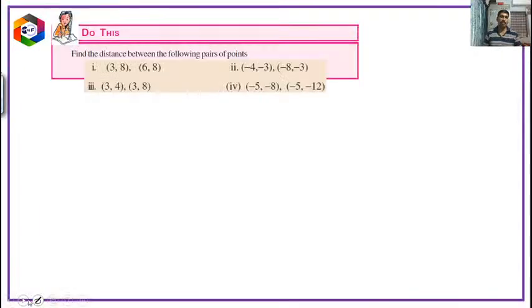Now we will do a small exercise here. Children, observe that. First one, 3, 8 and 6, 8. Distance it is asked. So if you observe, y distance is fixed. Y distance is fixed means parallel to x-axis. Okay, now what would be the answer for the first one? I want only first answer. Quickly. Distance is equal to.